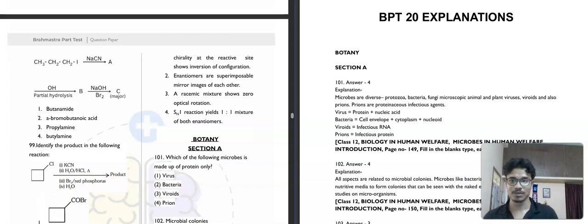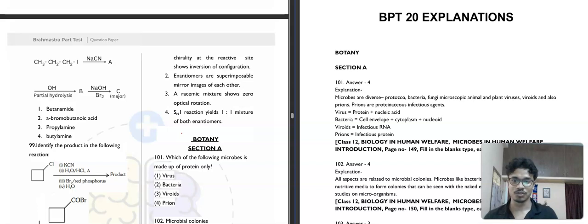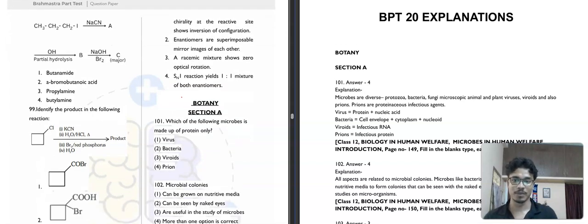Okay. So first of all, we'll start with question number 101. It is saying, which of the following microbes is made up of proteins only? So which of these is made up of only protein? Is it virus, bacteria, viroids, or prion?